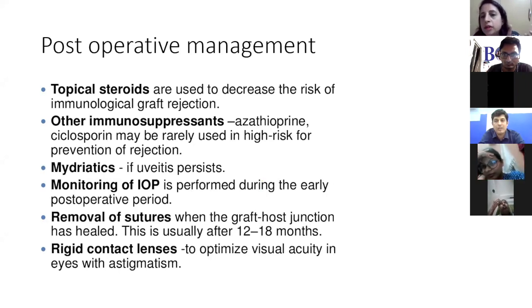And you should also always look at the other eye because it will give you a clue. Supposing the other eye also has a dystrophy, like a stromal dystrophy, or a keratoconus, then you know that most likely this patient would have had a lamellar procedure, not a full thickness procedure.